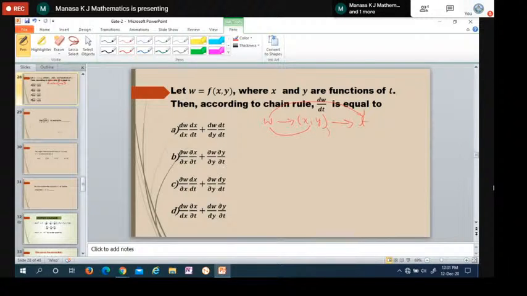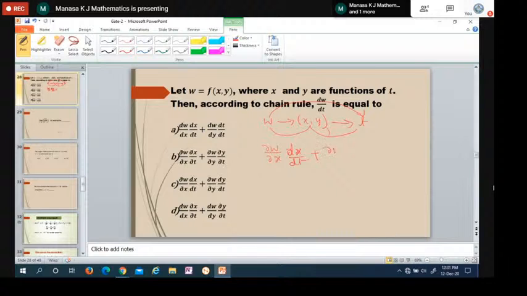Since W depends on both variables, it is partial differentiation: dou W by dou X. Then since X depends on a single variable t, it is dx by dt, regular differentiation, not partial. Plus W depends on the second variable y.